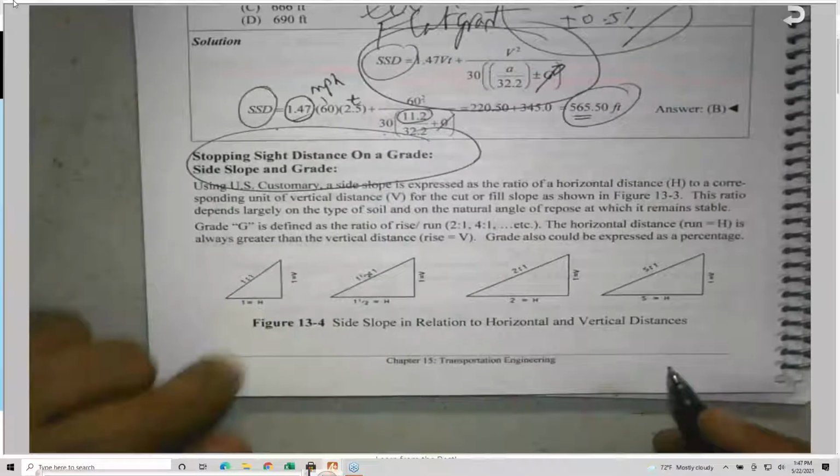Here I'm also mentioning something about the stopping sight distance and the grade. What the grade is, I explained to you: grade and side slopes and all these things. If you look at the following page, you will find a couple of problems.